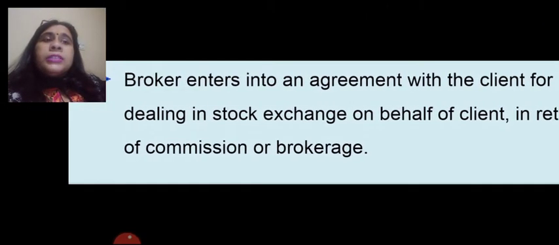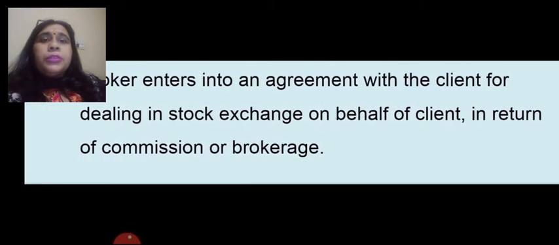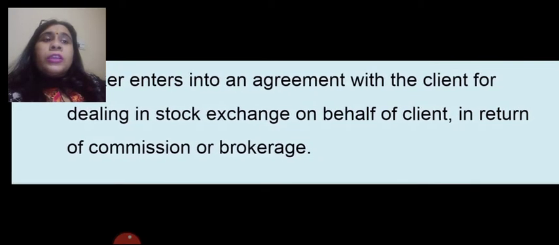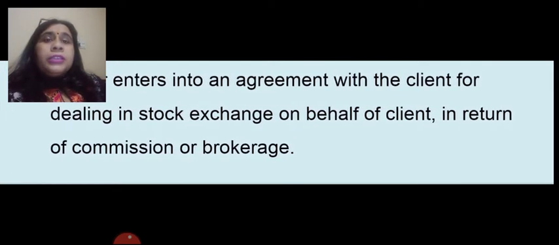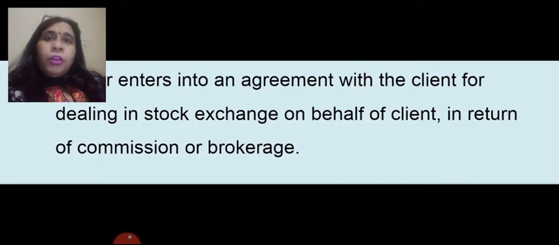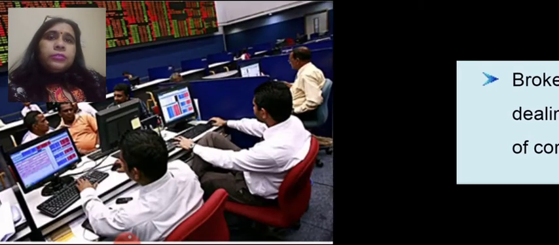Further, brokers enter into the agreement with the client for dealing in stock exchange on behalf of the client in return of commission or a brokerage. Client himself, that is the investor himself, cannot purchase the shares, debentures or bond. No securities can be purchased by the investor himself. He has to appoint the broker, and then he'll have to select the broker who will be doing this transaction on the behalf of the investor.